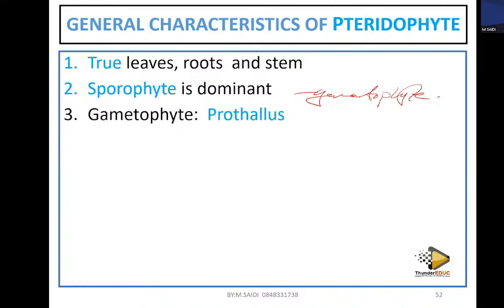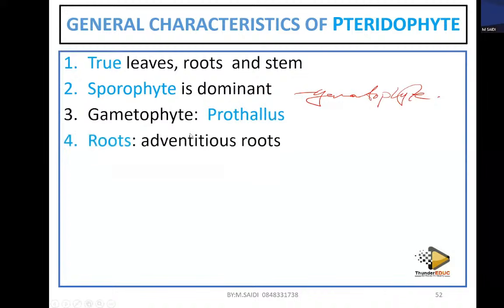It's before the thallus, as we are going to that side. It means that it is not yet a thallus. Therefore, its gametophyte is weak. That's why the sporophyte is the dominant generation, as we have mentioned, while in the bryophytes the gametophyte is the dominant generation. You see that now pteridophytes are more advanced than bryophytes.